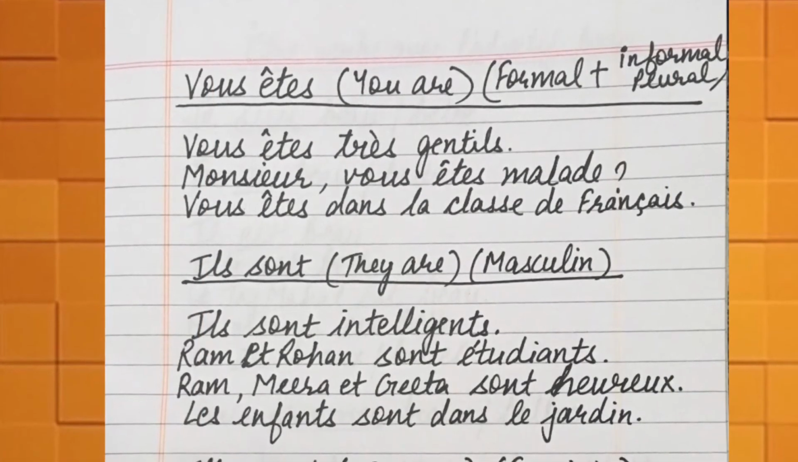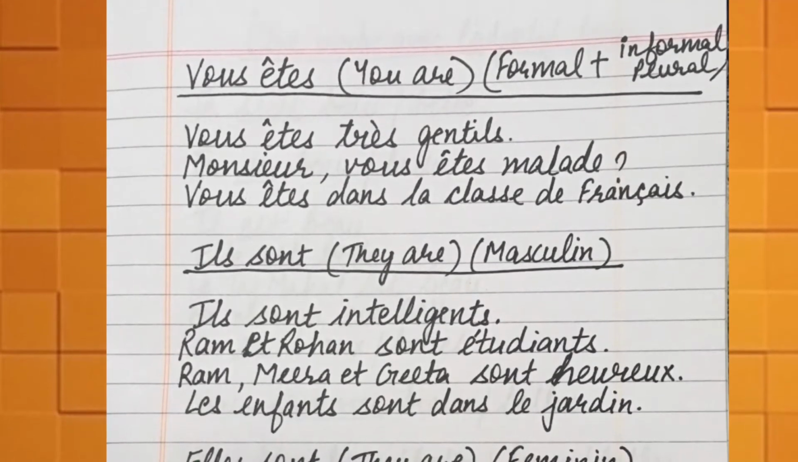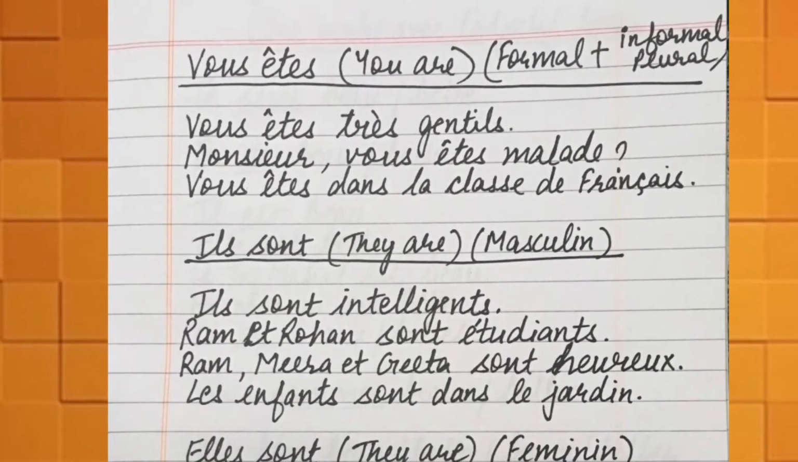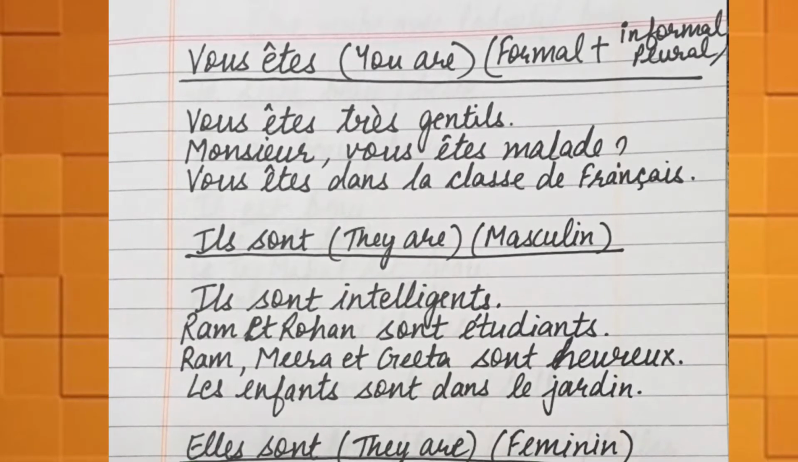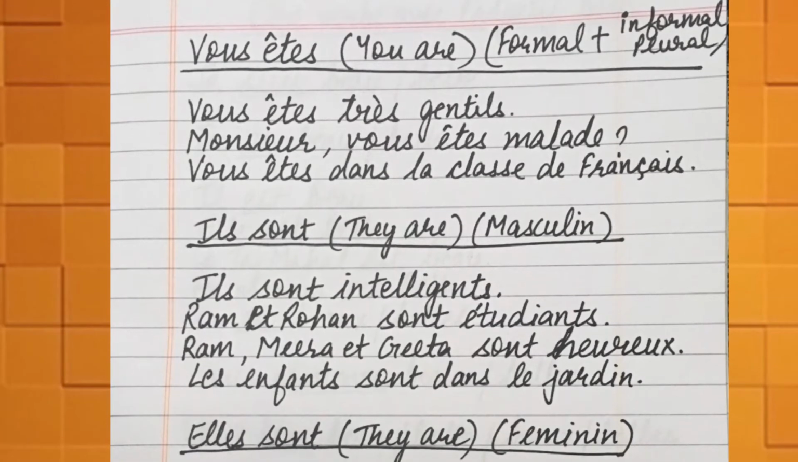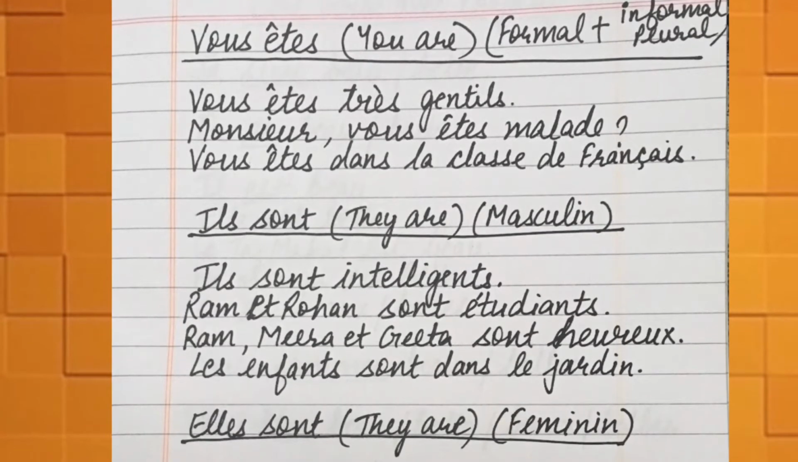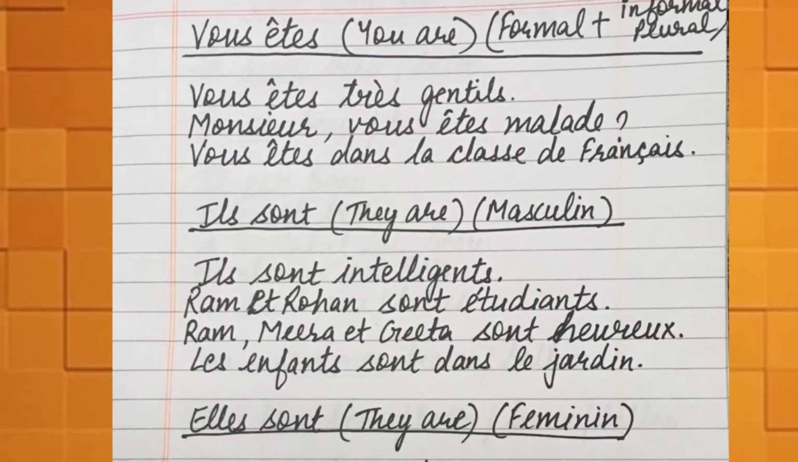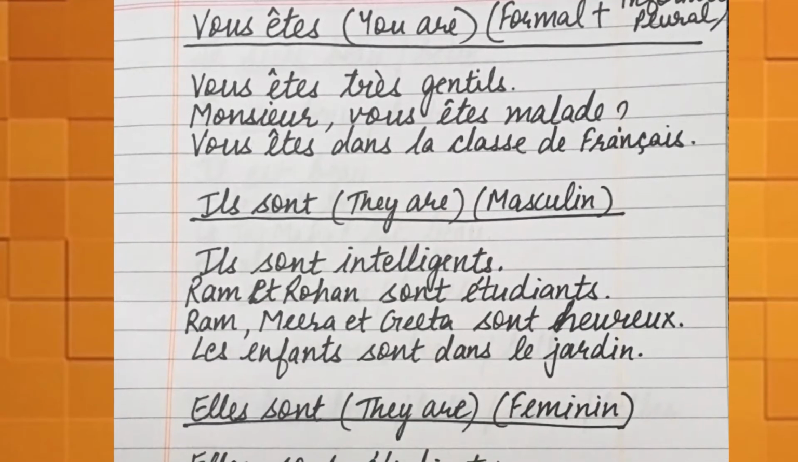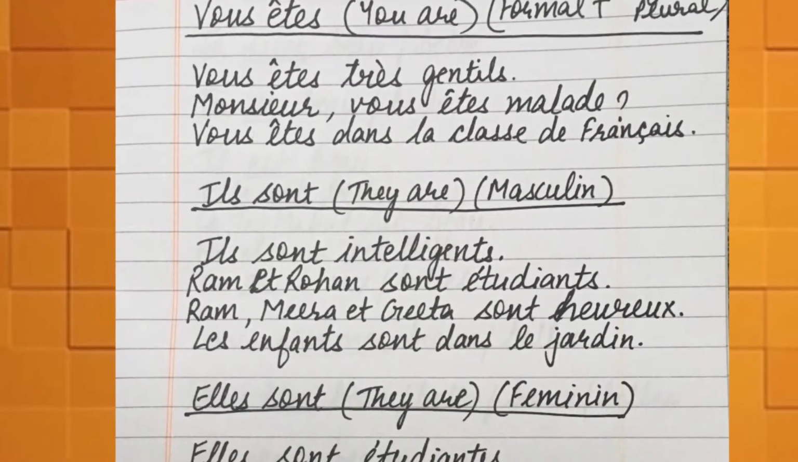And after nous sommes comes vous êtes. Vous êtes, I've told you earlier also, is the formal way of saying you are, and also it is used for plurals in informal language. So the sentence can be vous êtes très gentils. See here with gentil we are putting an extra s. That means it is the plural form. It can also be used for a single person in formal language, but then gentil would have been without an s. Vous êtes très gentil. Pronunciation would have been the same, but the s would not have been there.